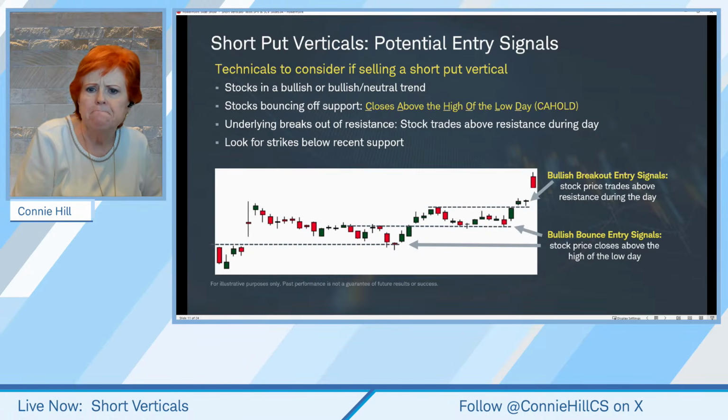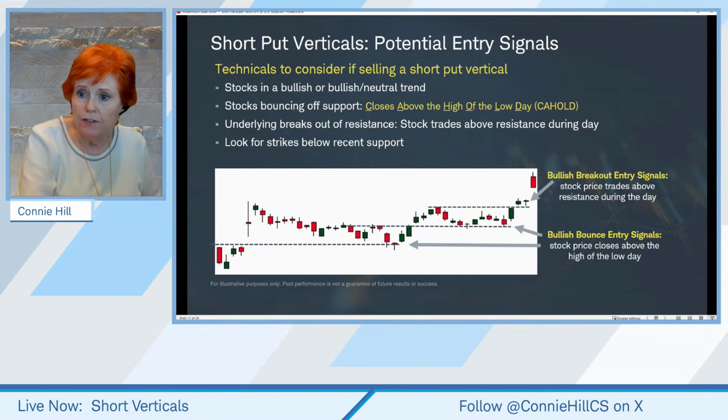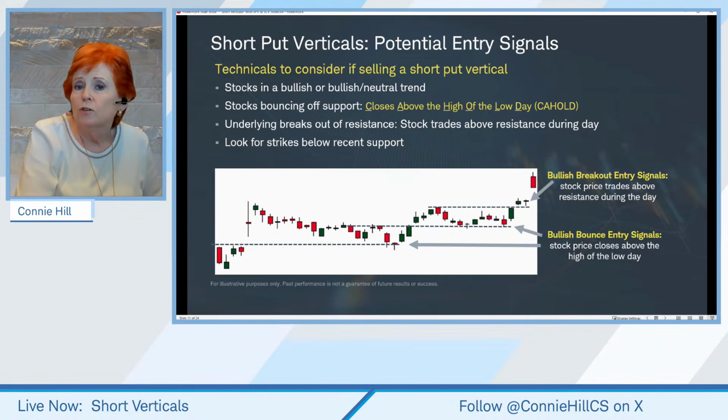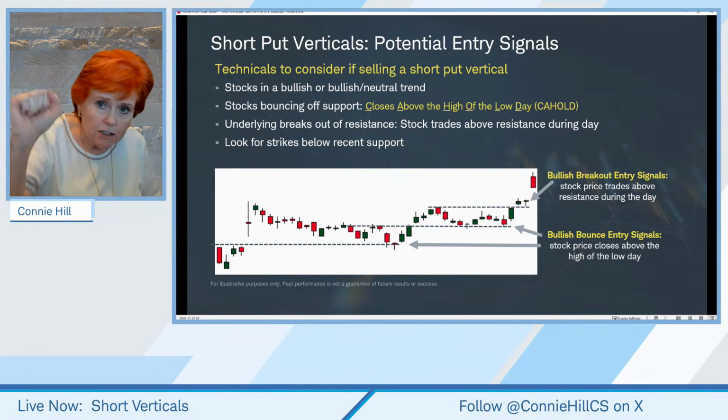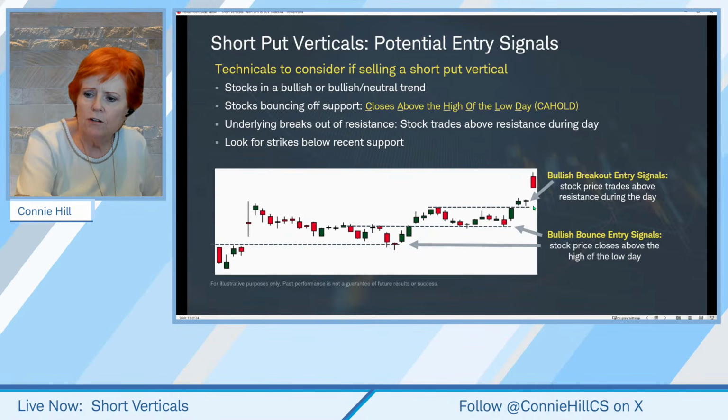That could be okay. We want to find stocks that are either bouncing off support. Some of you will use the acronym CAHOLD, a close above the high of the low day, as something you're wanting to see on the chart. You might be looking for a breakout of resistance, right? And we have this little picture to show you a couple of examples here. This red candle here is definitely a follow-through candle.